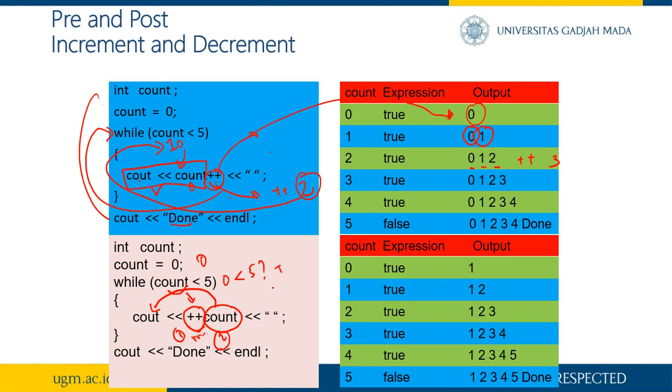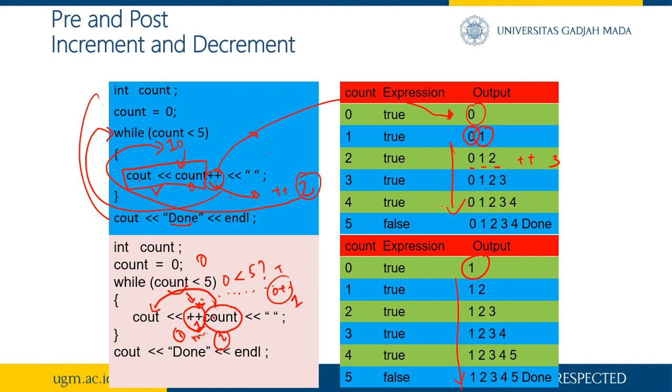Okay, true. So we go next, but there is a pre-increment, so we increase it first. 0 plus 1, which means 1. So the cout here will be 1, because the count was already increased by 1 first, and the result will be like this.